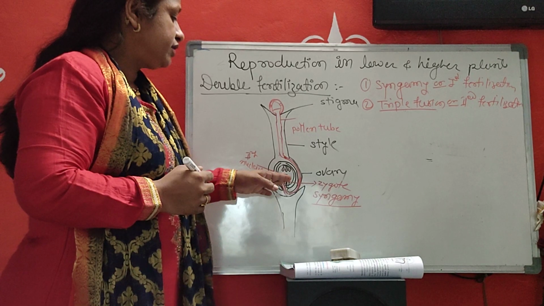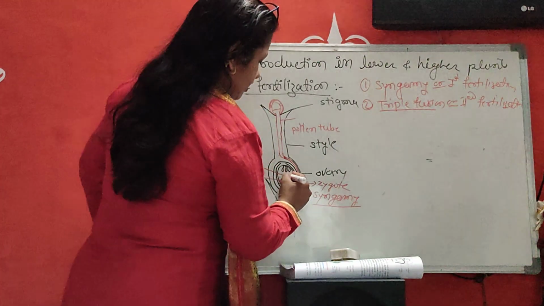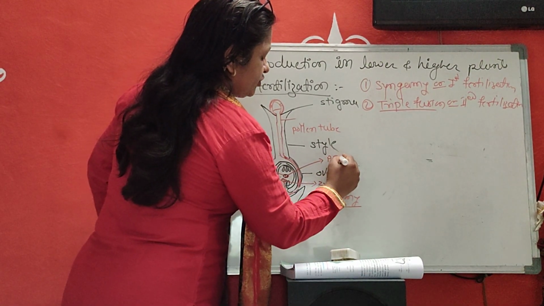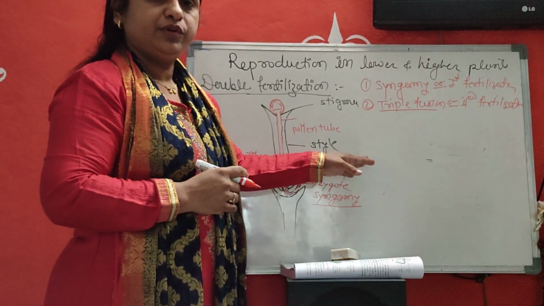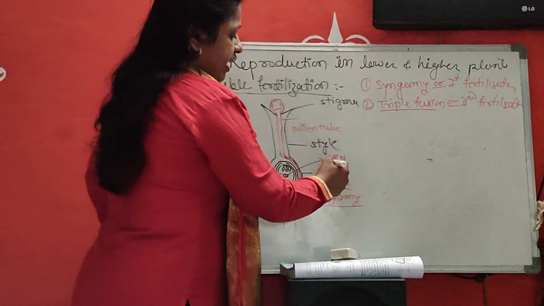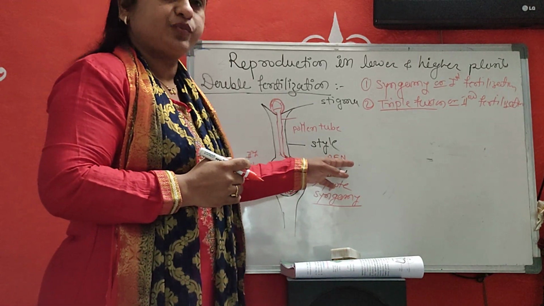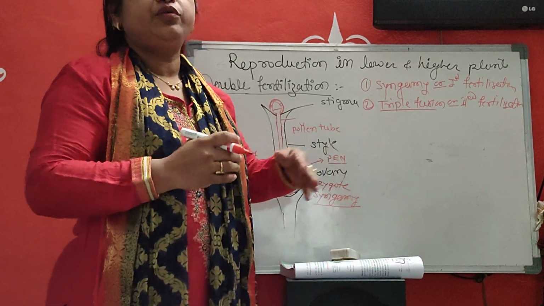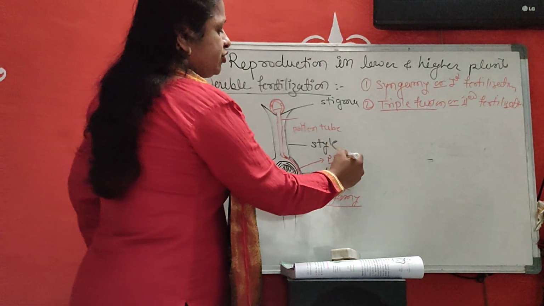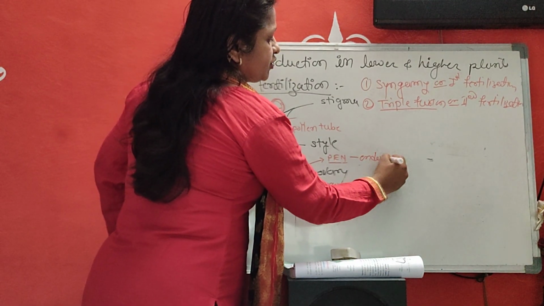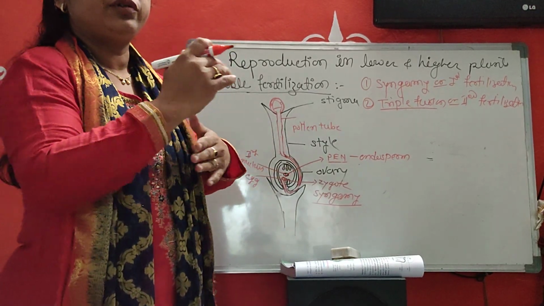Due to the union of this male gamete with the secondary nucleus, it produces a primary endosperm nucleus. After that, when it matures, it produces a nutritive substance, that is endosperm. From the primary endosperm nucleus, it produces a nutritive substance. Endosperm is this nutritive substance which helps the growth of the embryo.